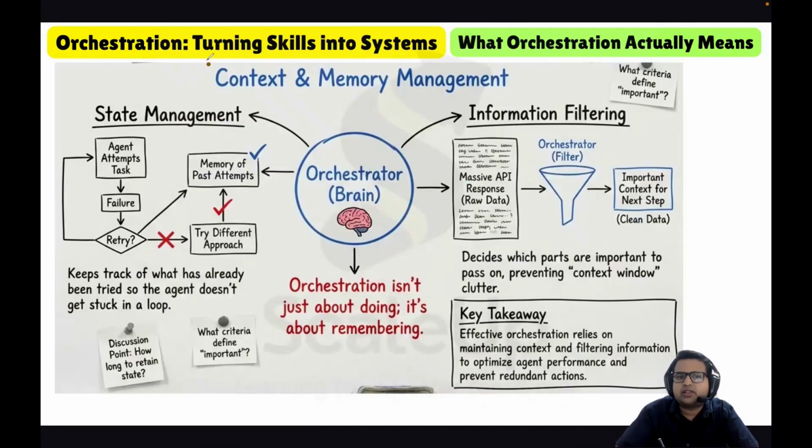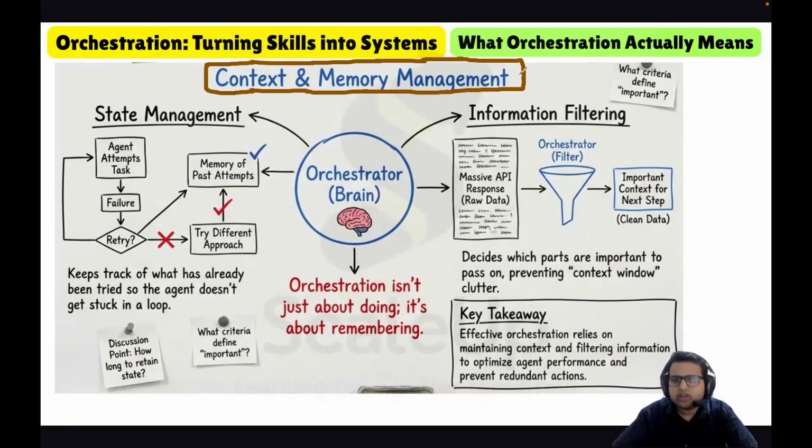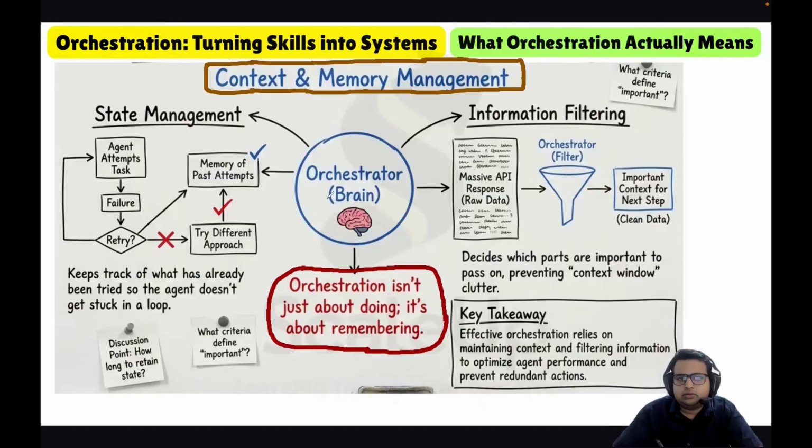Now we will discuss context and memory management, like how the orchestrator deals with context and memory. Orchestration is not just about doing things, it's also about remembering. In orchestration, we also do state management and information filtering.